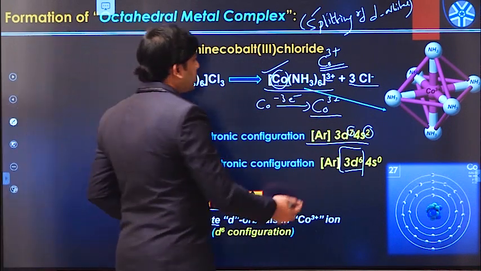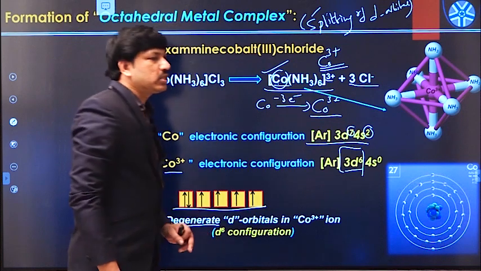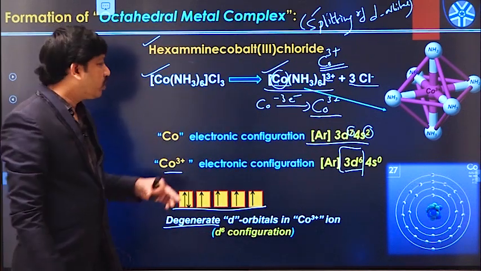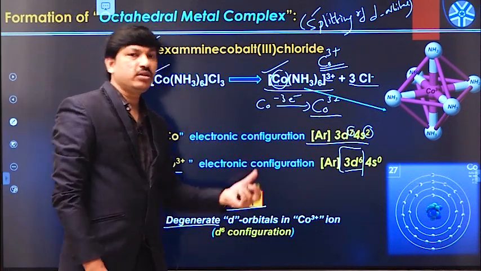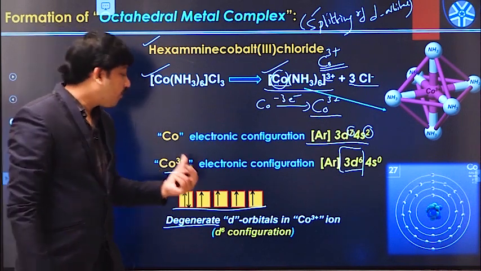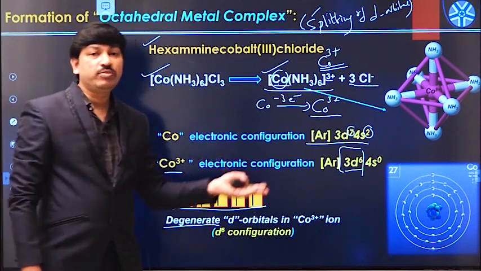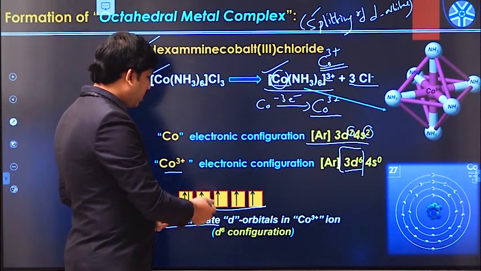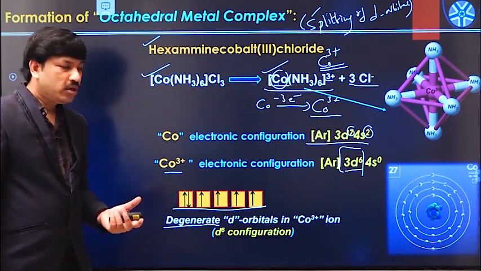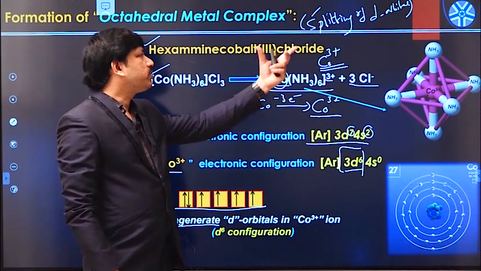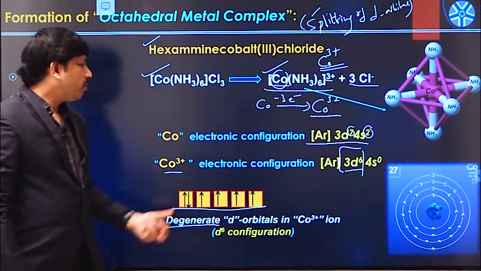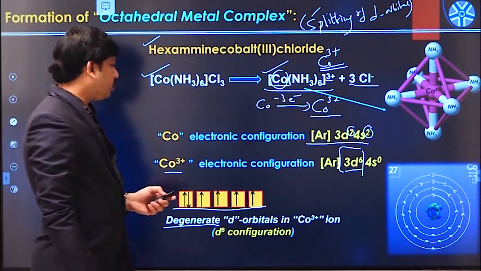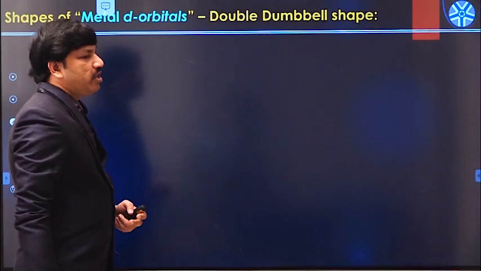Now we have to understand how this splitting actually happens in the case of octahedral metal complexes. In order to understand the splitting of d orbitals in octahedral metal complexes, first of all we have to understand what the shapes of all these 5 d orbitals are. So let us see the shapes of the 5 d orbitals, and then we can understand how this splitting pattern happens in a metal complex like this. So let us see the shape of the metal d orbitals.